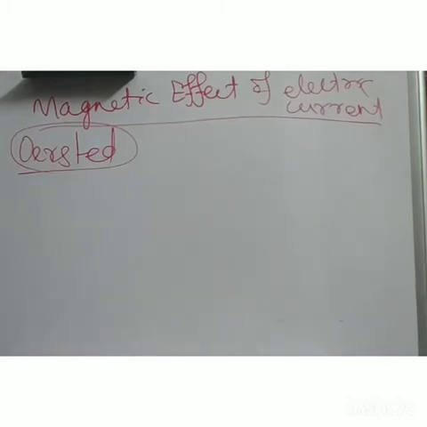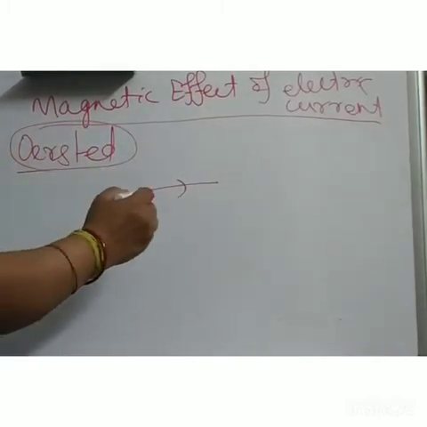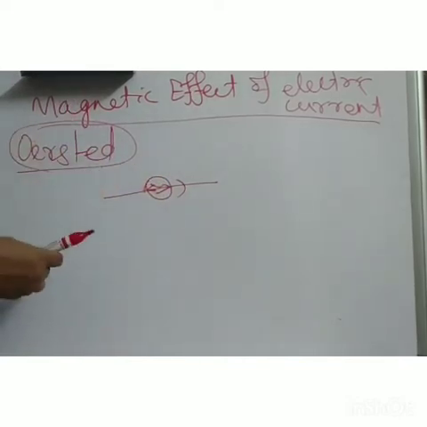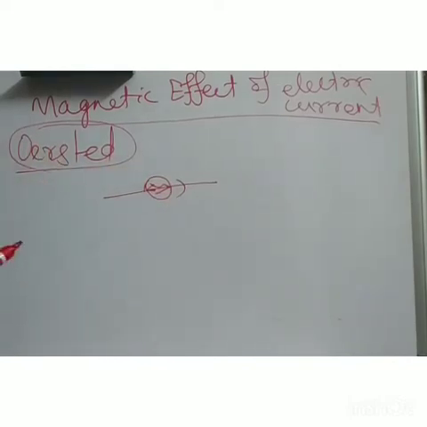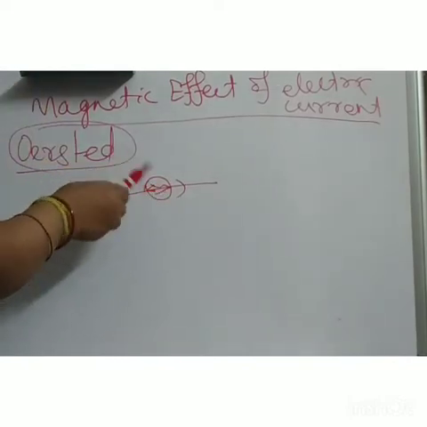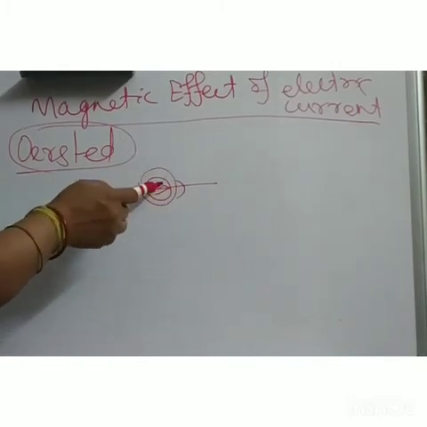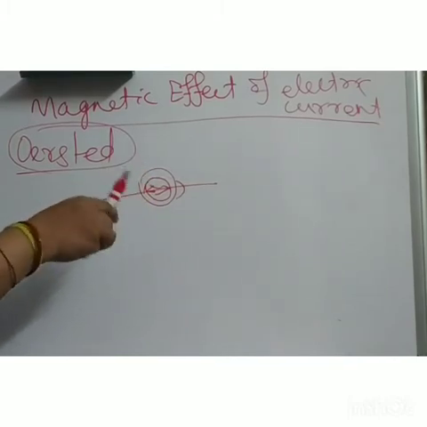So when a wire is here and a compass is over here, when current passes through this wire, this needle gets deflected. In the last lectures we studied that only in a magnetic field will a needle get deflected. That means there is some magnetic field.